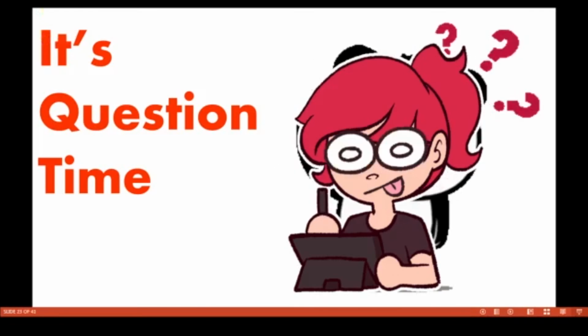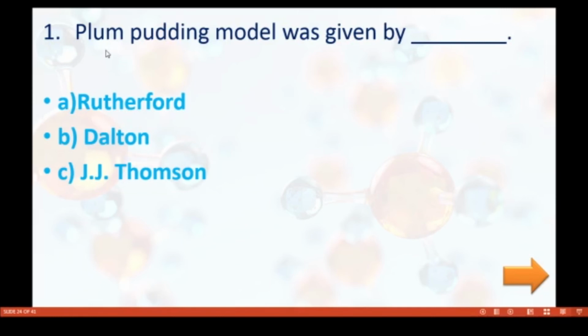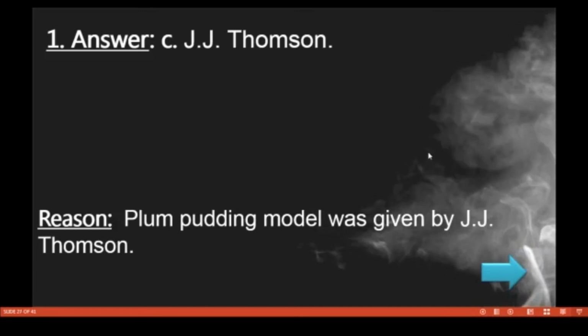This is question time. The plum pudding model was given by dash: Rutherford, Dalton, or J.J. Thomson. Which is the correct answer? The plum pudding model was given by J.J. Thomson.